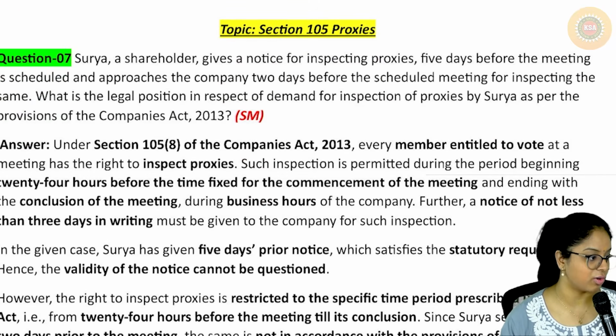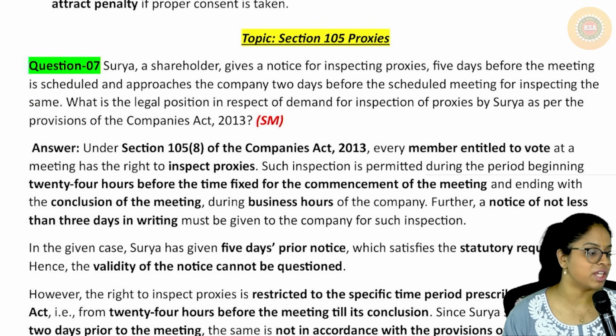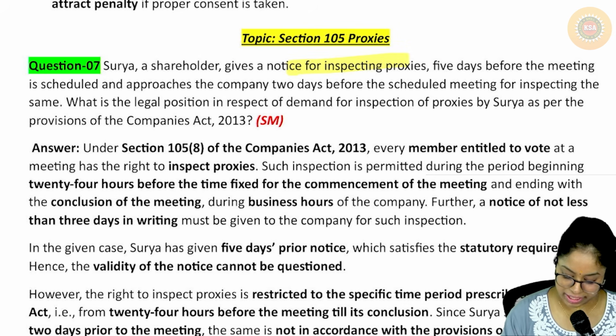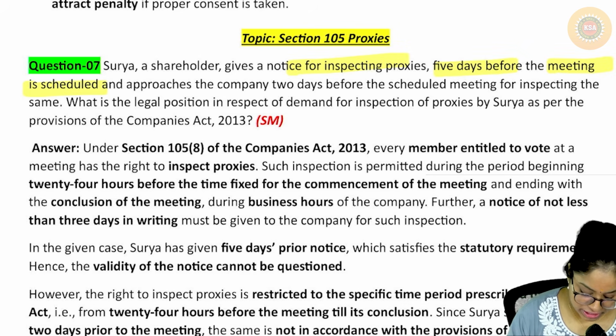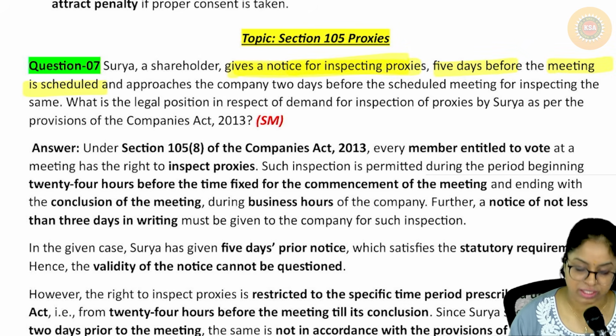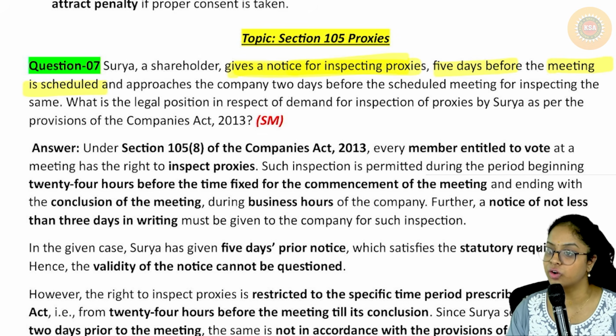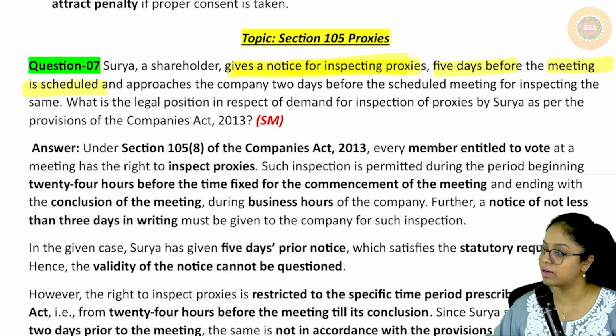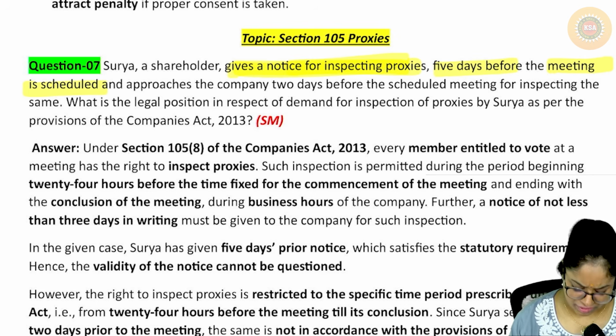அடுத்த செக்ஷனே வந்தாச்சு. ஓகே, சூர்யா, a shareholder gives a notice for inspecting the proxy, சரி, 5 days before the meeting is scheduled. So inspection of proxy minimum எத்தனை நாளைக்கு முன்னாடி intention சொல்லணும்? 3 days முன்னாடி. இவன் எத்தனை நாளைக்கு முன்னாடி சொல்லிட்டான்? 5 days. அதனால பரவாயில்ல, that is correct.